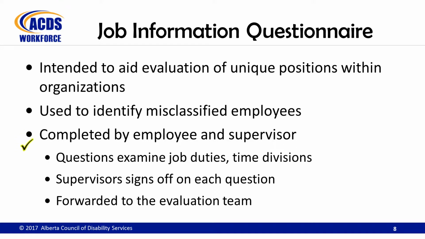The employee is taken through a series of questions examining their job duties and division of time between various tasks. The supervisor must sign off on each response indicating agreement with the information presented by the staff member. When both the member of staff and their direct supervisor are in agreement with the information presented in the questionnaire, the completed tool is forwarded to the evaluation team.